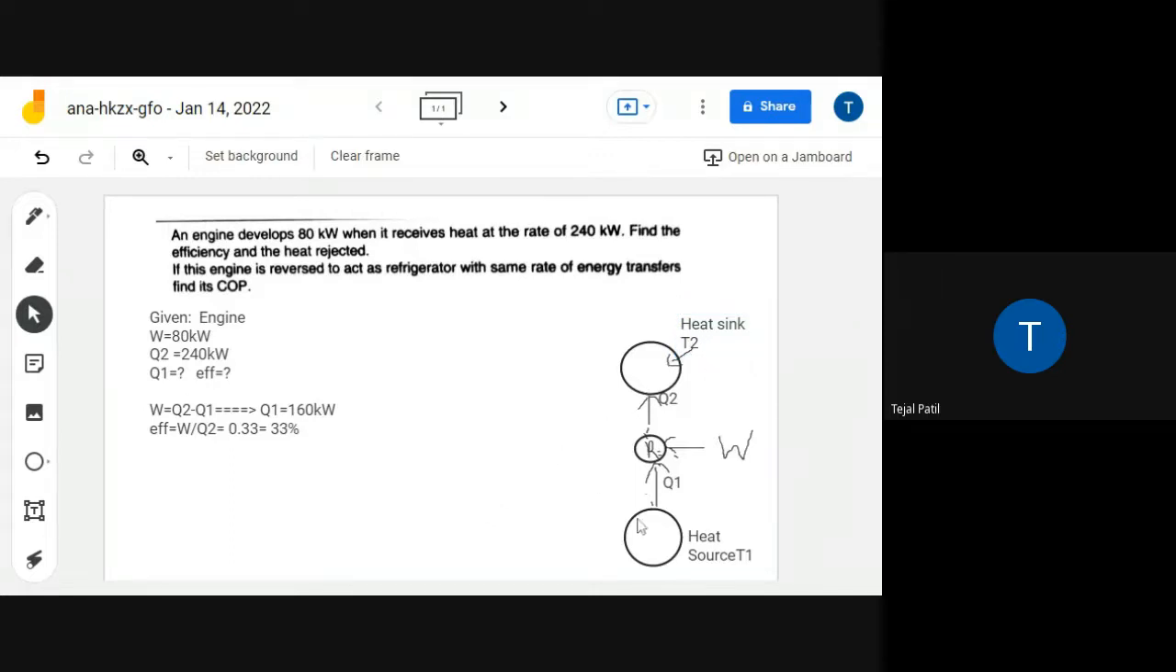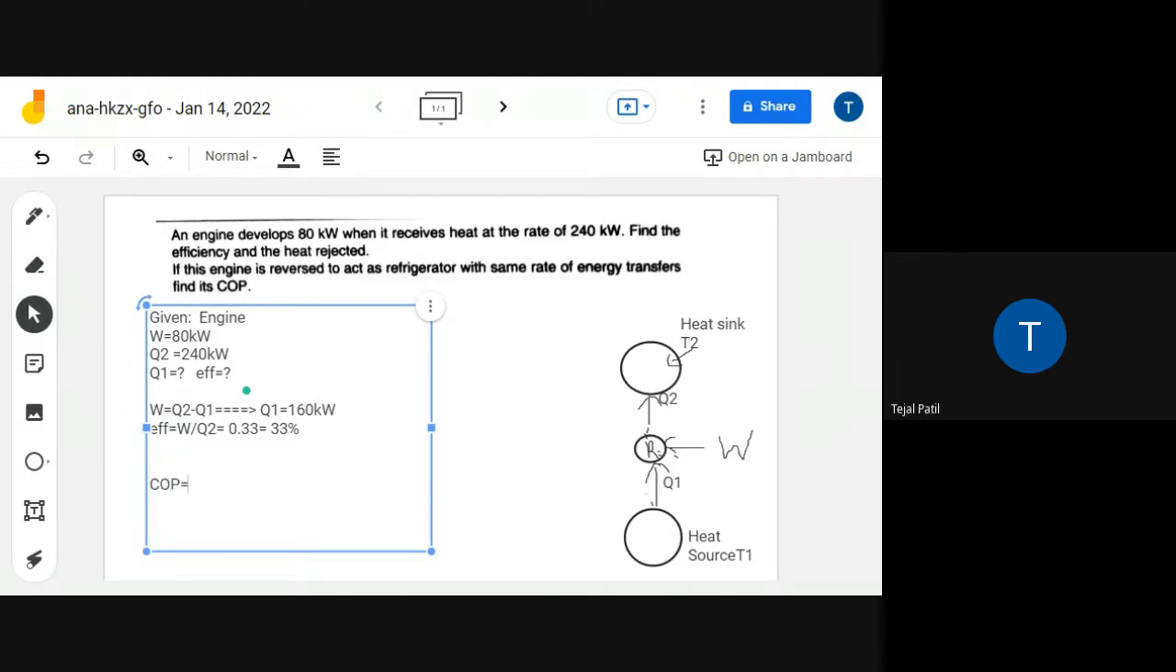So what will be happening over here? Only the direction will change, as well as the heat sink will become heat source and heat source will become heat sink. Now if this will be the cycle, then you are supposed to find the COP. Now Q2 is known to you, Q1 is known to you. Now find the COP.